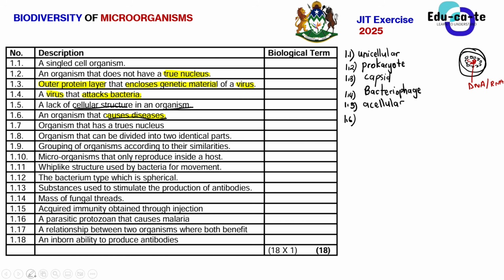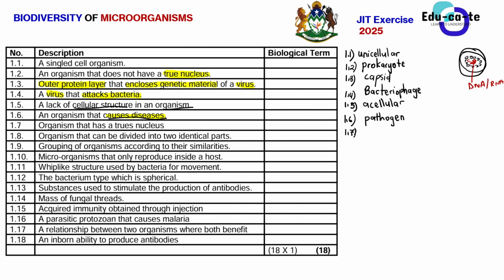Okay, so pathogens are those microorganisms that are able to cause disease. So it's known as a pathogen. You can sometimes refer to them as germs. Remember that when talking about germs, we're talking about those microorganisms that cause diseases. But for life sciences, we're going to use pathogen. So when you say that an organism is pathogenic, it simply means that it is able to cause disease.